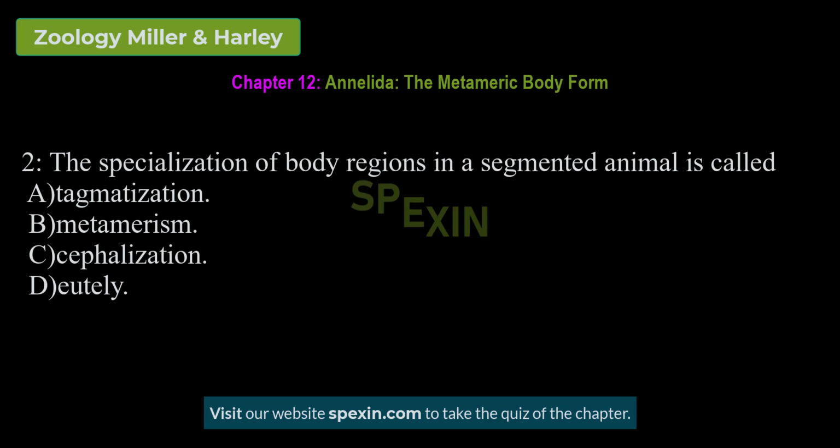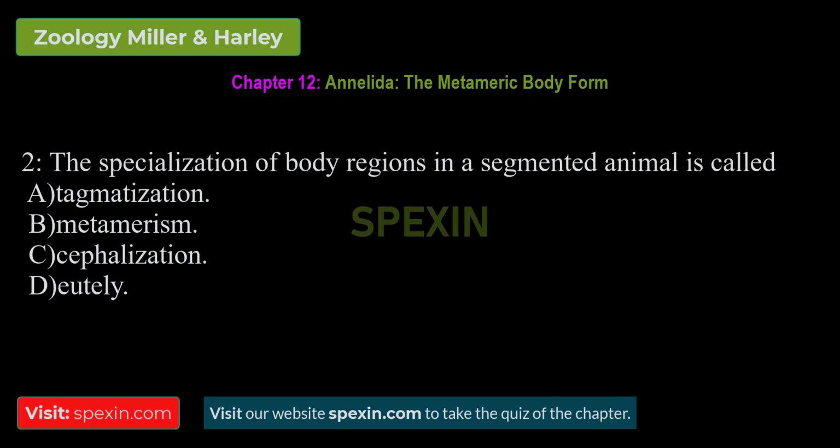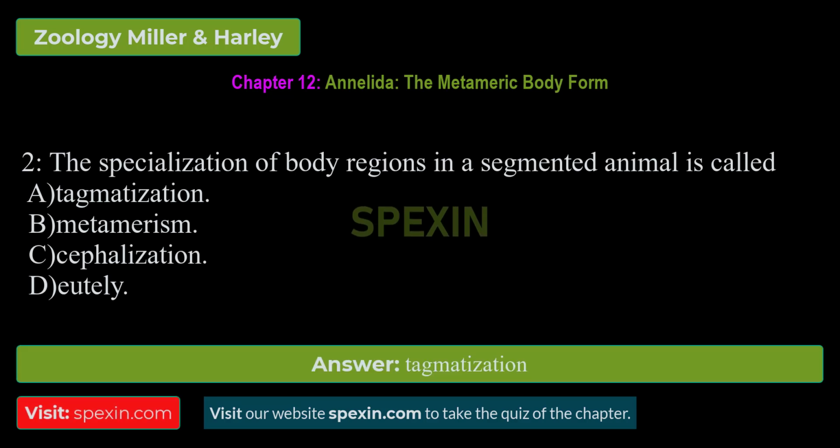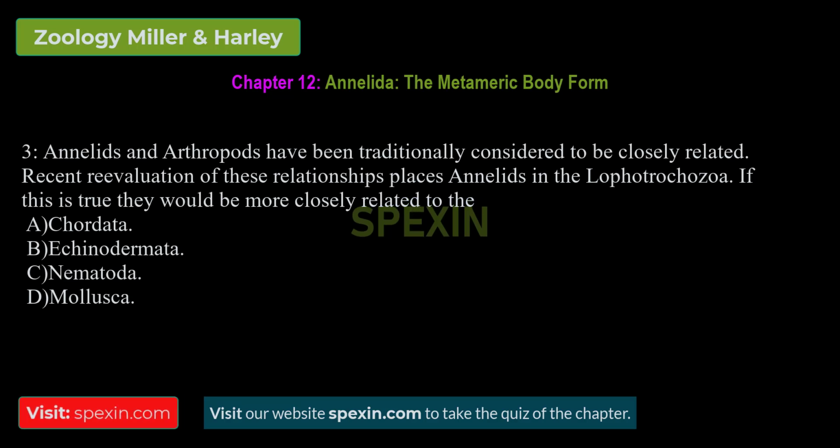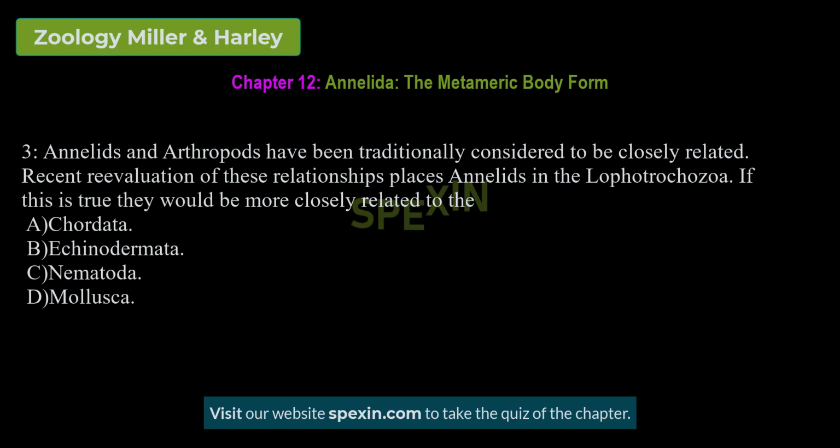The specialization of body regions in a segmented animal is called tagmatization, metamerism, cephalization. Correct answer: tagmatization. Annelids and arthropods have been traditionally considered to be closely related. Recent re-evaluation of these relationships places annelids in the Lophotrochozoa. If this is true, they would be more closely related to the chordata, echinodermata, nematoda, mollusca.